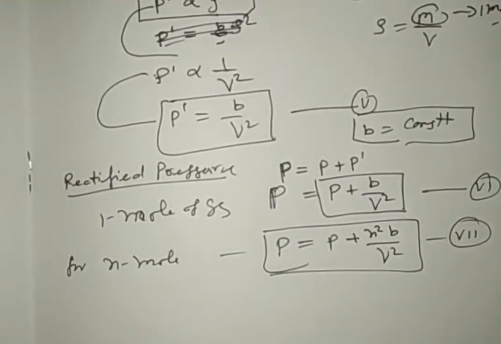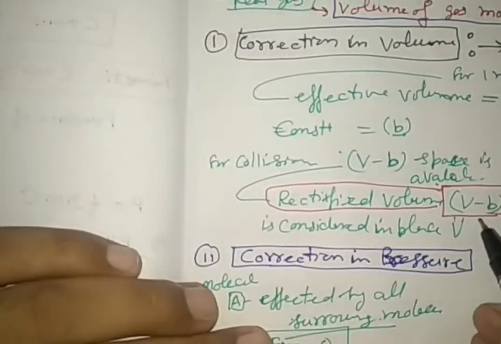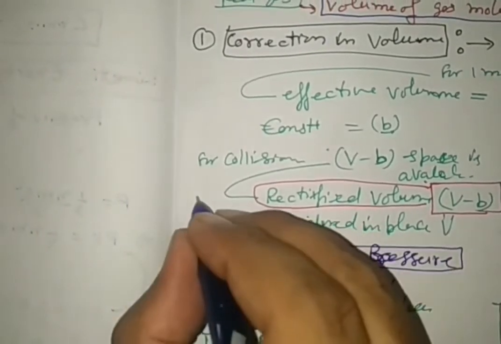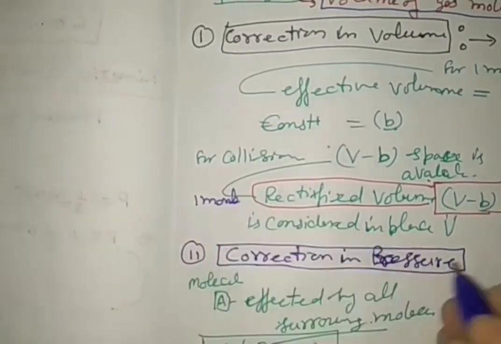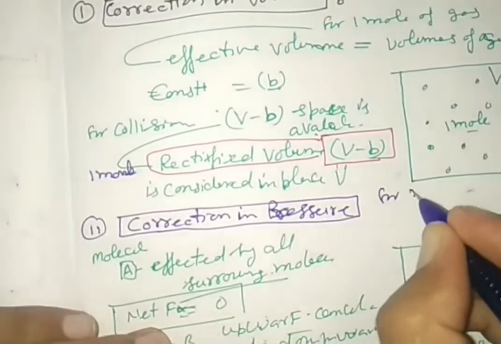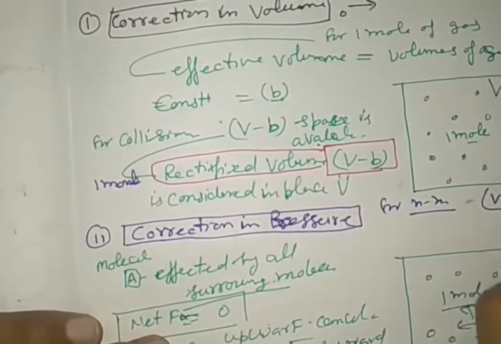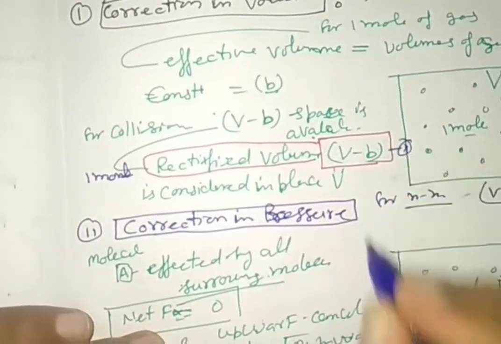Here, in the correction of volume, the rectified volume is V minus B, which we have taken for 1 mole. For n moles, this is V minus nB. It is equation number 2.